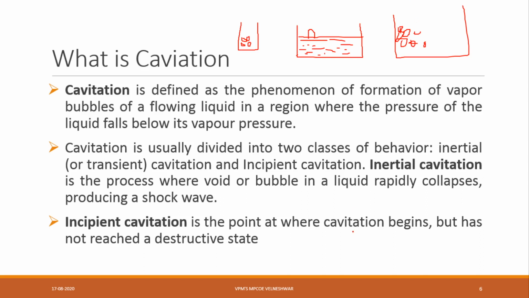In a liquid, they rapidly collapse. Suppose we have 10 to 15 bubbles in the liquid. They won't all collapse at a time; alternately they will collapse. That rapid collapse is inertial cavitation, producing a shock wave. Producing a shock wave means that suddenly the entire set of bubbles collapses.